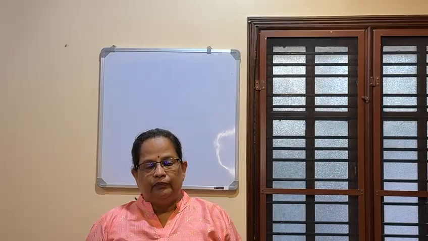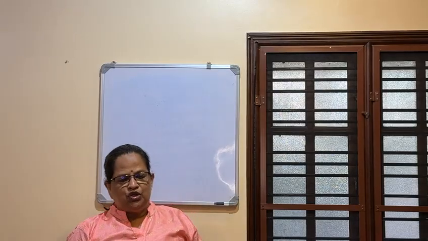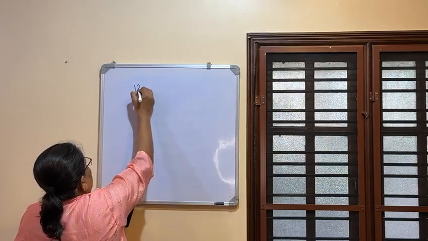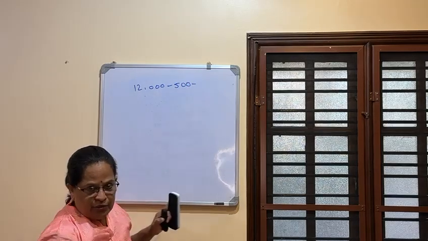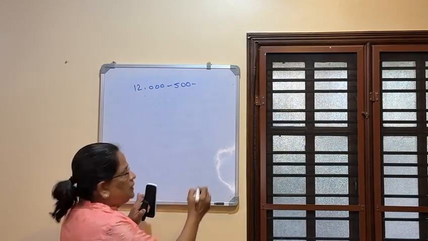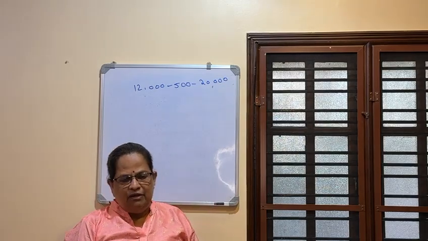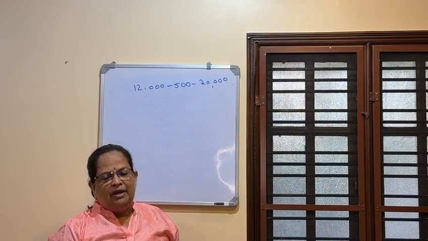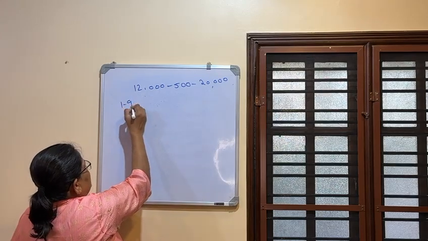Now one more problem we will do. Mr. A joined for job on 1st September 2020 in the grade of 12,000, 500, 20,000. Find out his salary for the previous year 24-25. 1st September he has joined. So you have to remember date of increment is 1st September every year. So 1/9 he joined in 2020.